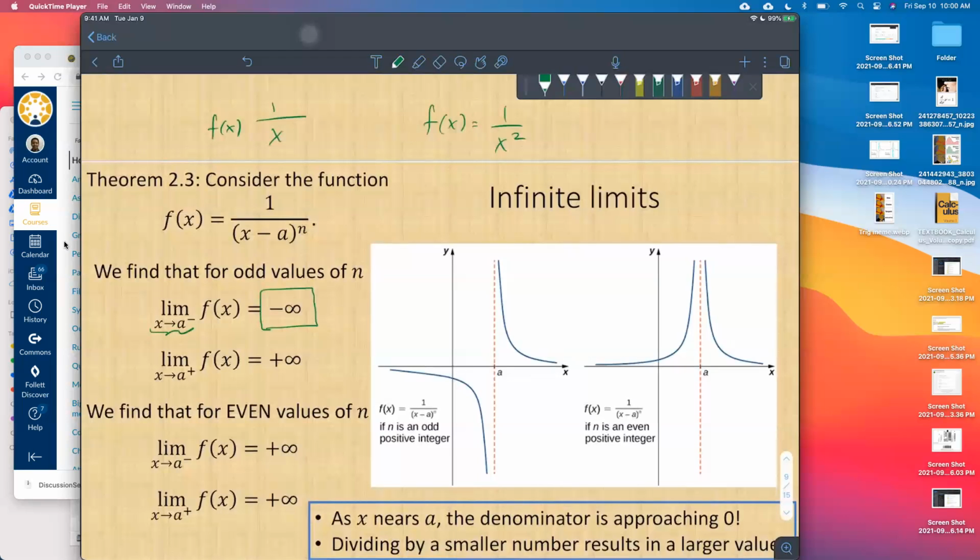Similarly, on the right-hand side, the behavior as x approaches a from the right is to shoot off to positive infinity. So in this case, the right-handed limit would be positive infinity. For the odd values of n, can somebody tell us what would be the double-sided limit? What would the limit be of this function as x approaches a?